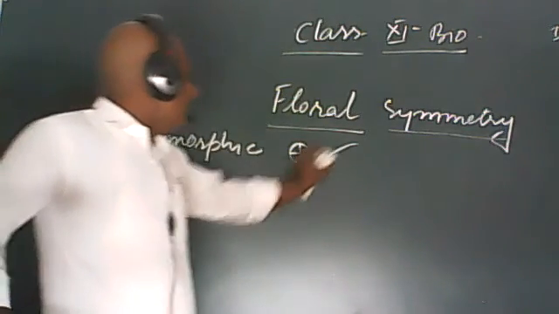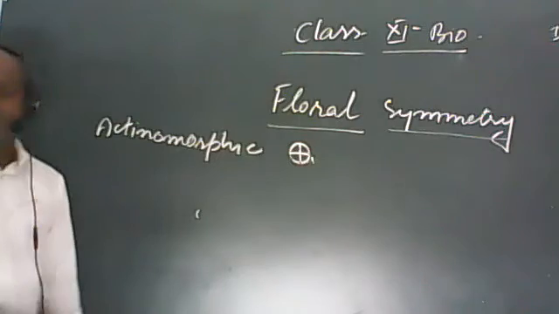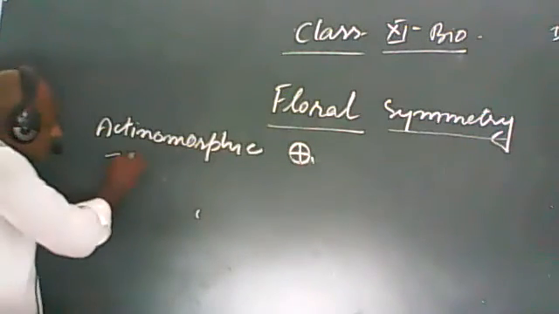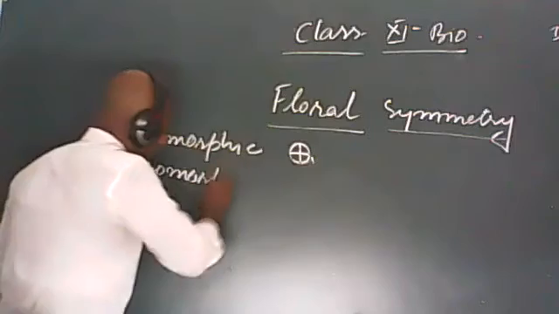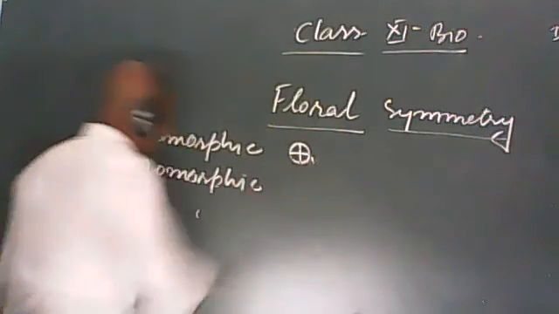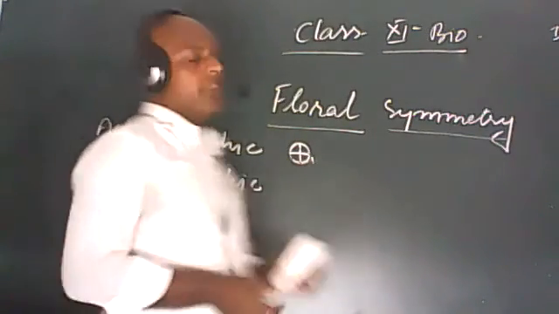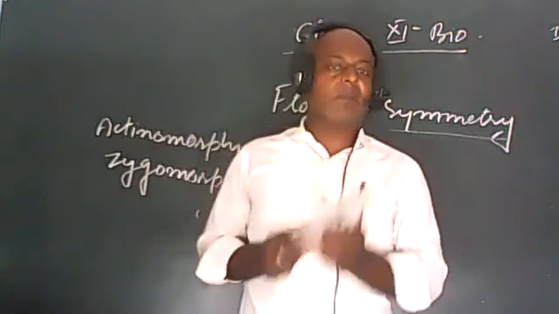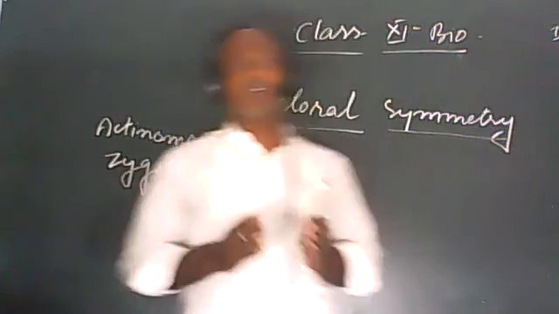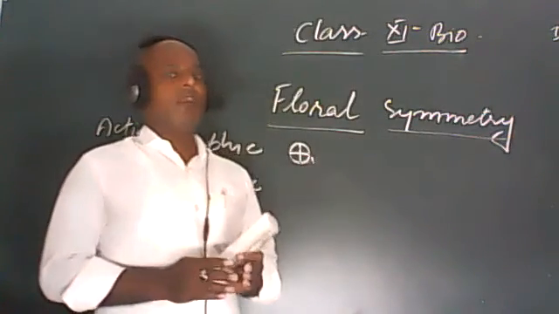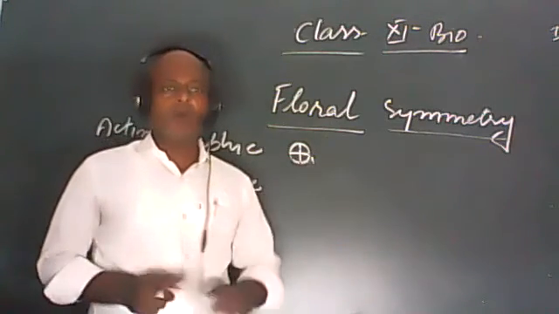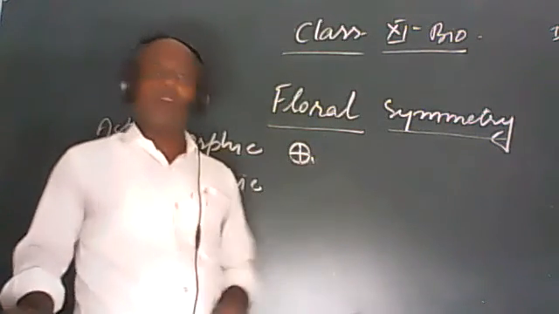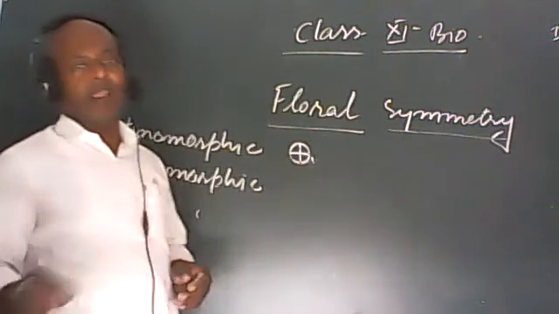And the next which we have to study is zygomorphic condition. Zygomorphic. We have studied in case of animals that there is bilateral symmetry. In same condition, in case of flower, if it is divided into two equal halves from a single plane, in that situation it is called as